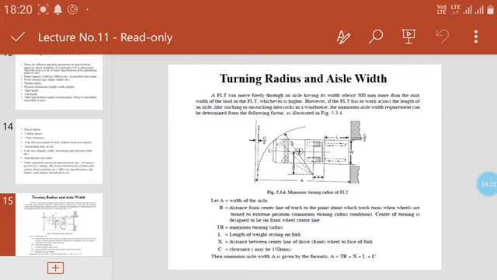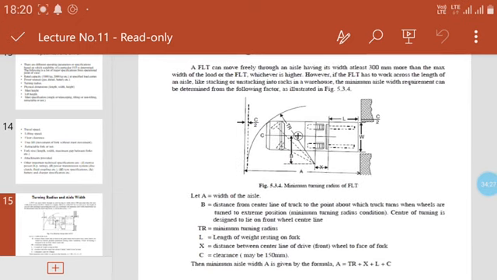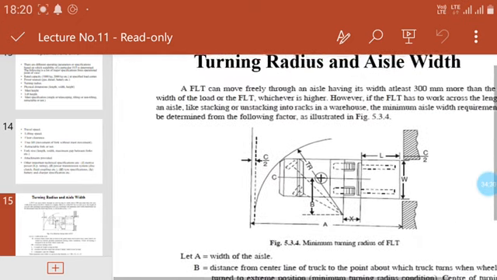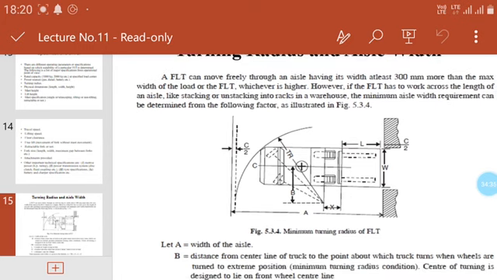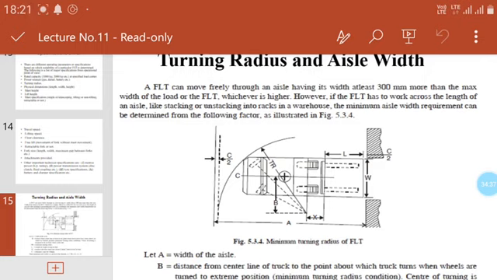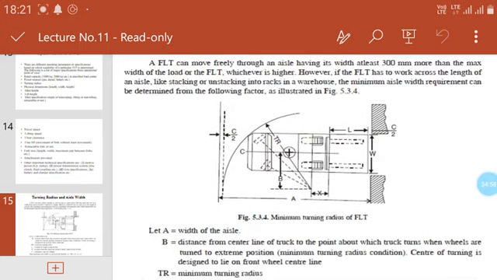A forklift truck can be moved freely through an aisle having its width at least 300 millimeters more than the maximum width of the loads or the forklift truck, whichever is higher. However, if the forklift truck has to work across the length of an aisle, like stacking or unstacking into racks in a warehouse, the minimum aisle width requirement can be determined from the following factors. This is the figure.